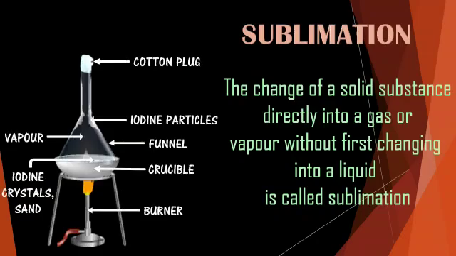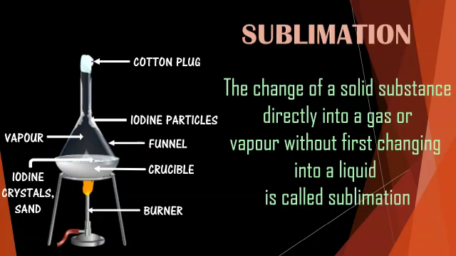Take some sand in a crucible and put a few iodine crystals on it. Now place the crucible on the tripod to heat it. Block the stem of the funnel with a cotton plug and place it inverted over the crucible. Light the burner and heat the mixture in the crucible. Now observe the changes. Iodine crystals do not melt on heating but change directly to the gaseous state.